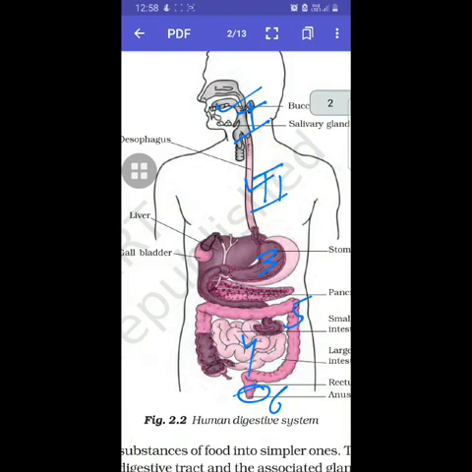Some glands like liver and pancreas also take part in the process of digestion, which creates some enzymes that act upon complex food and break it down into the simpler ones. Now we will discuss each step one by one.